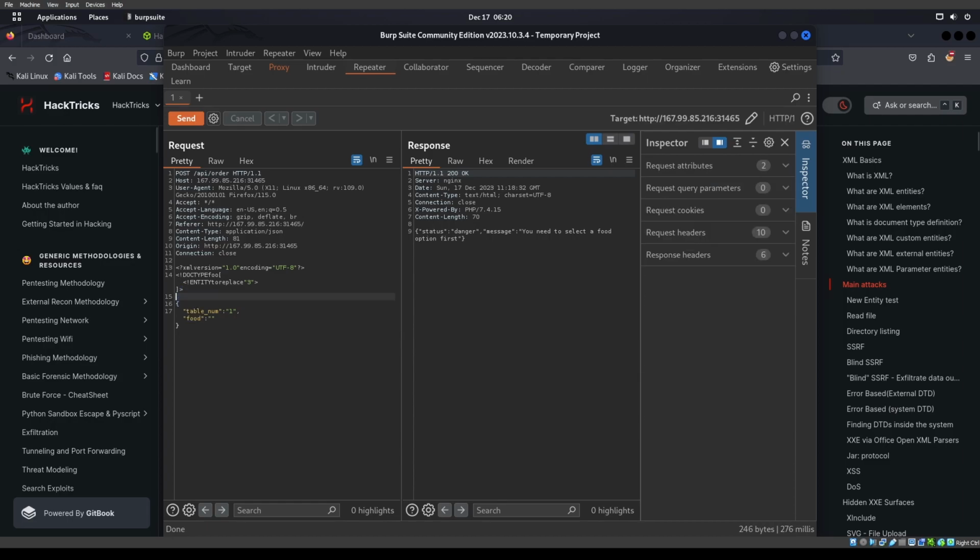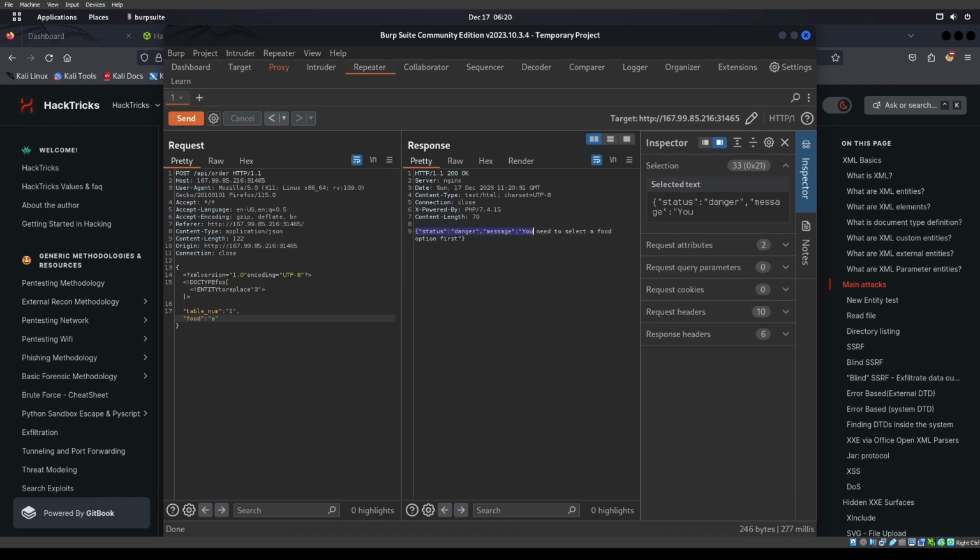It should be right to there. There we go. XML version 1, doc type. Yeah, still not allowing me to put spaces in there, so that's still not going to take that now, is it? You can select the food option first. Yeah, I've selected a food option, but